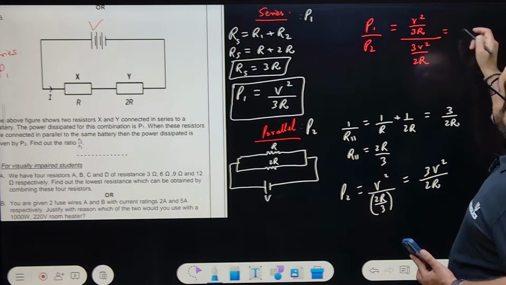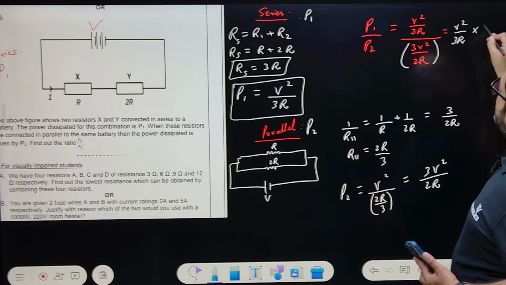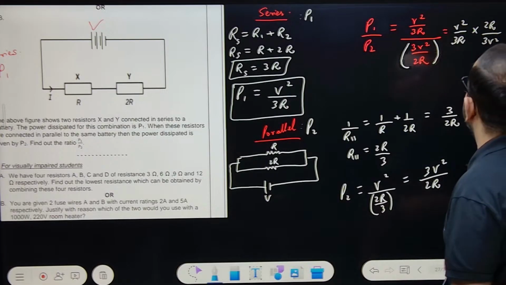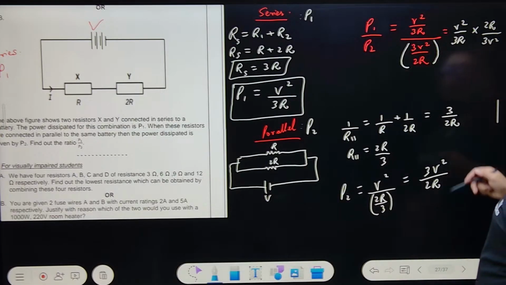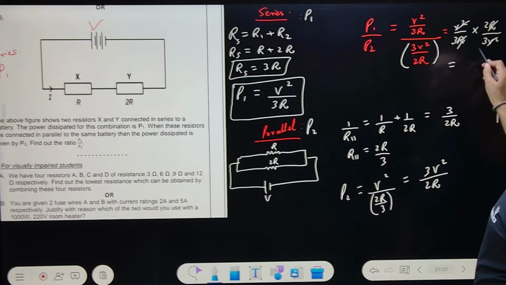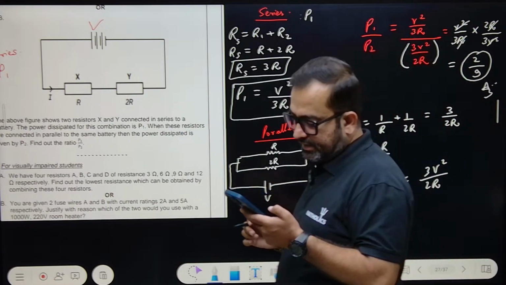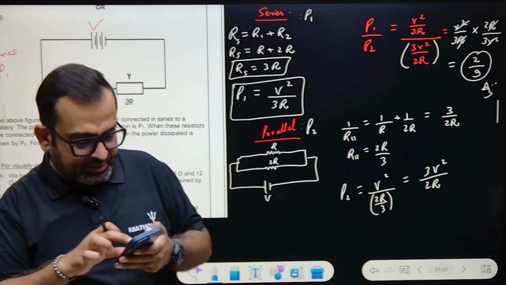That is V square by 3R into the reciprocal, 2R by 3V square. V square cancels, R cancels. So it is 2 by 9. 2 by 9 is the final answer. P1 by P2 is 2 by 9.